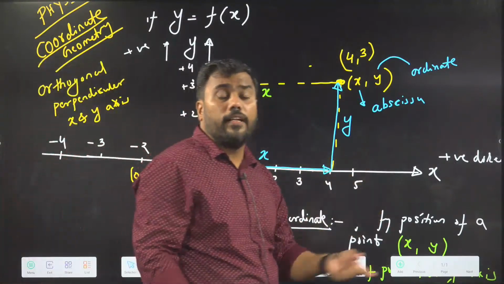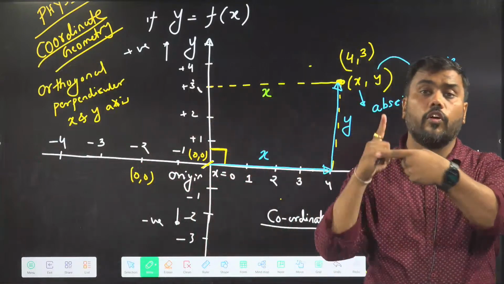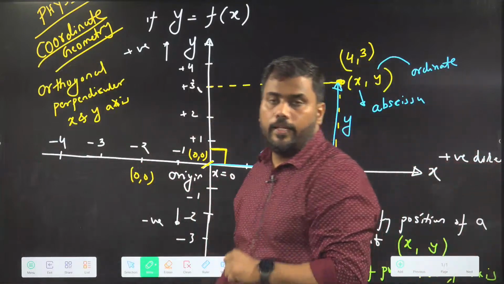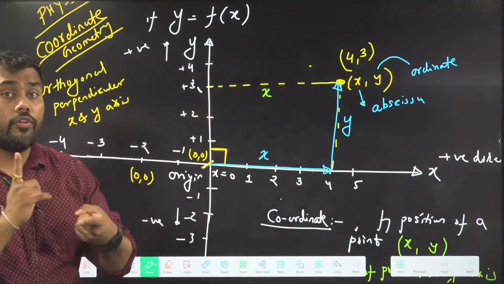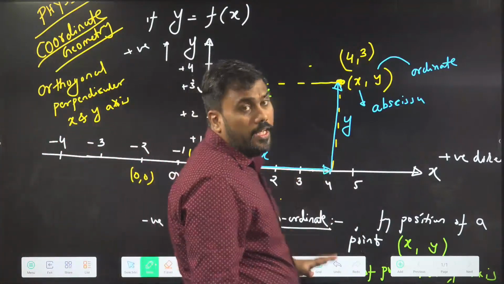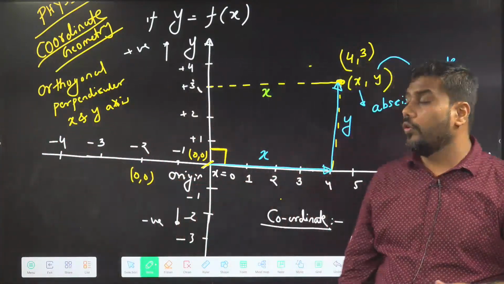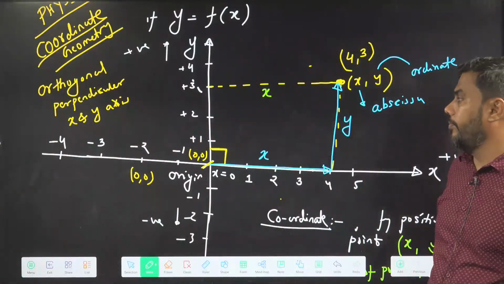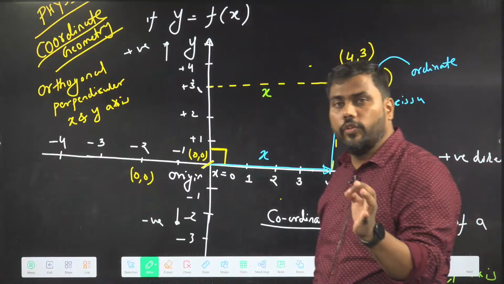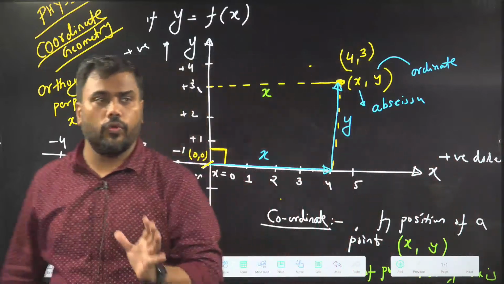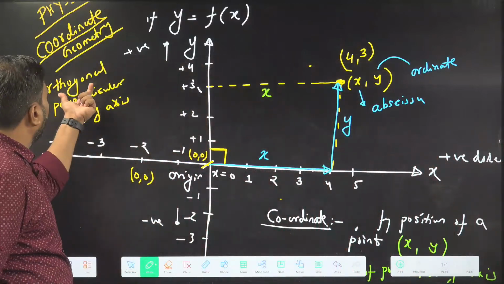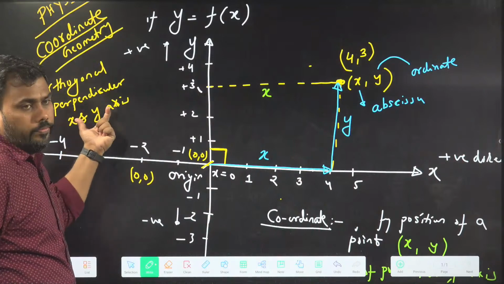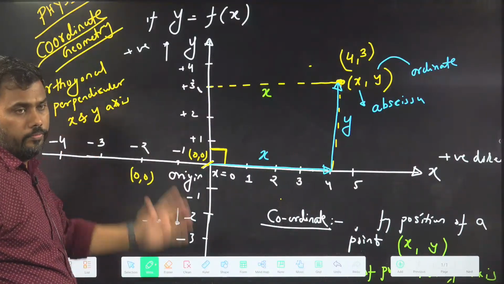In the coordinate plane, we take orthogonal coordinate axes. Because they are orthogonal, this system is also called the orthogonal coordinate plane, or orthogonal coordinate geometry. I'm just trying to give you one word, orthogonal. What is orthogonal? It means perpendicular.